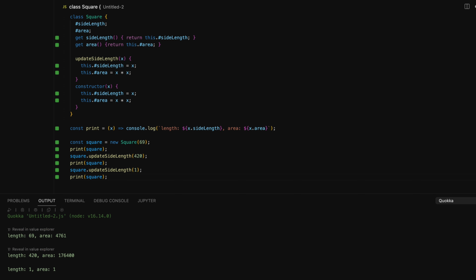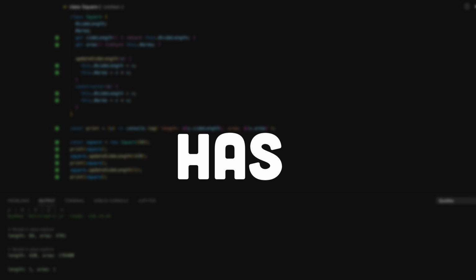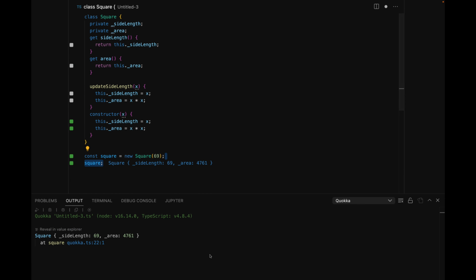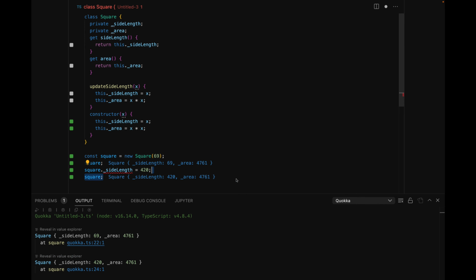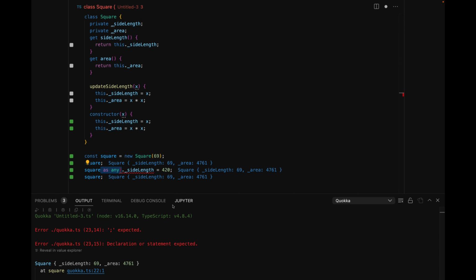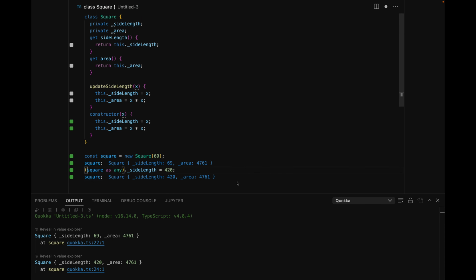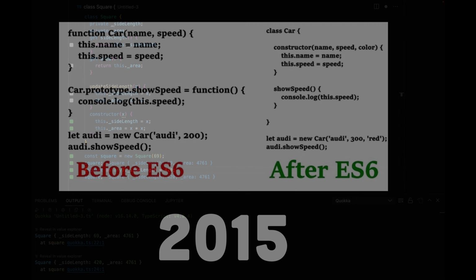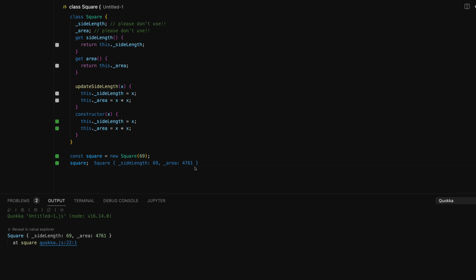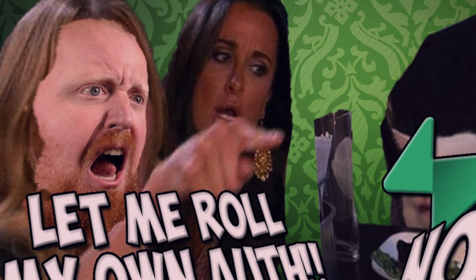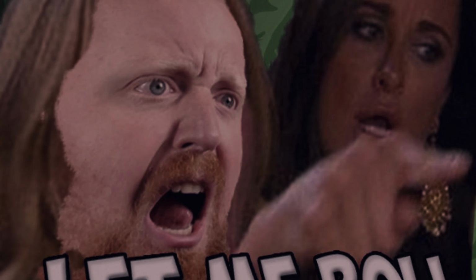This hashtag feature is actually a huge deal because prior to this feature, data privacy in JavaScript class syntax has been a joke. The private property modifier that was only available in TypeScript was really not much better than the comment that we saw before, as you could easily typecast the object you wanted to get a private property from to get around this constraint. Outside of TypeScript, for the class keyword that arrived in vanilla JS in ES6 in 2015, the common practice for data privacy in JavaScript classes was to use an underscore to mark a property as private. And as you probably guessed, all of us stereotypically mature and respectful JavaScript developers always followed those rules.